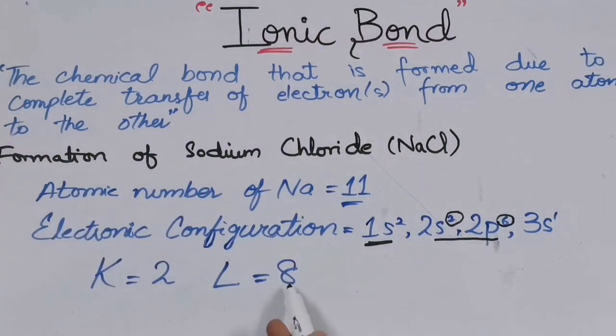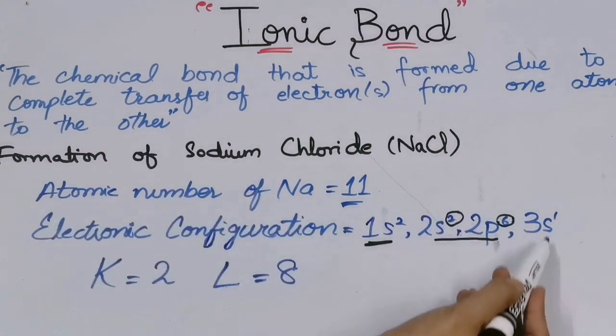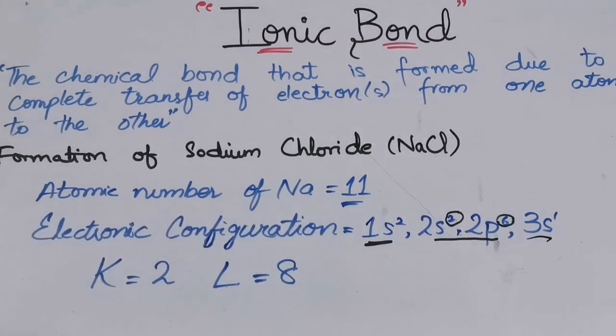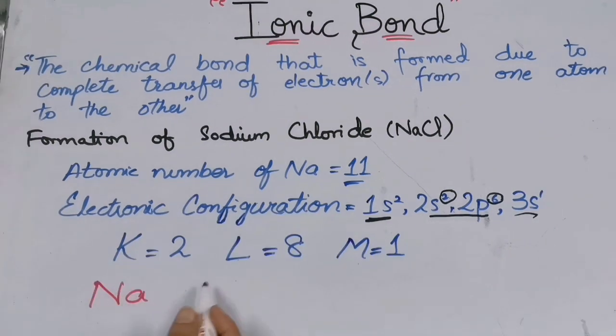Now how many electrons are left? Only 1. So we will fill this 1 electron in the next shell, that is M, which will hold 1 electron. So for sodium, it is 2, 8 and 1: 2 of K shell, 8 of L shell and 1 of M shell.